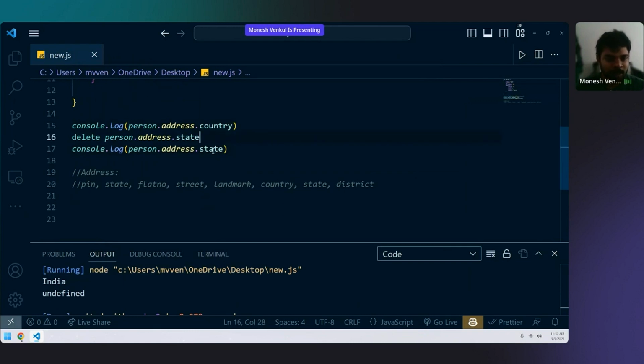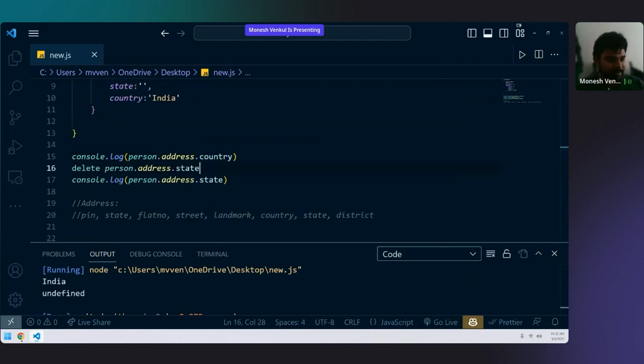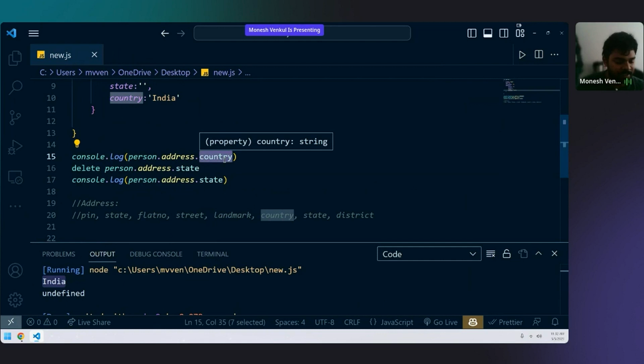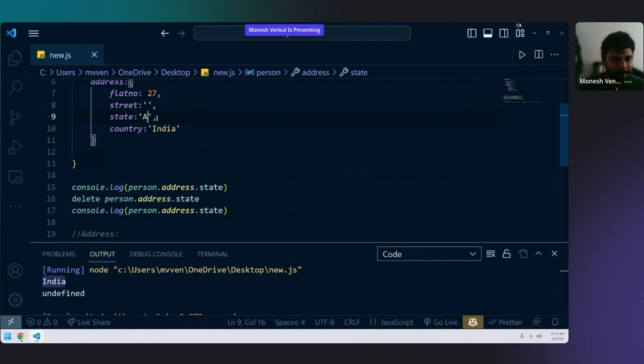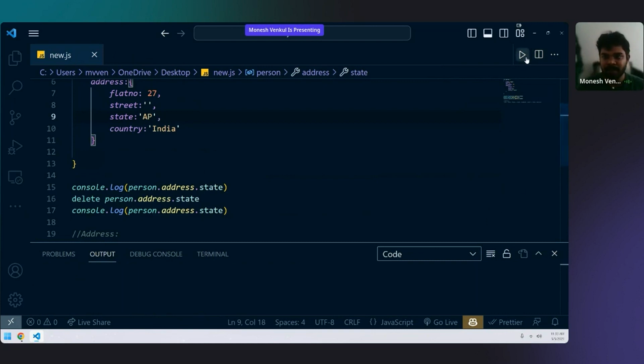Now look at the screen. Like I told you, when the time comes, I'm going to explain this keyword called delete with an object. This is the time. Delete will just delete an entire key and value. Delete will remove the key value pair from the object. Now, when I'm accessing console.log person.address.country, I'm getting India. Let's try state here also, and give some value to it. AP, just AP.